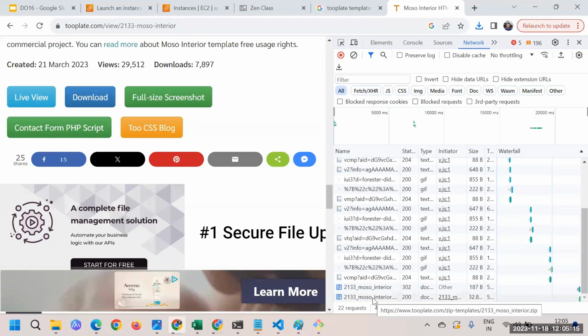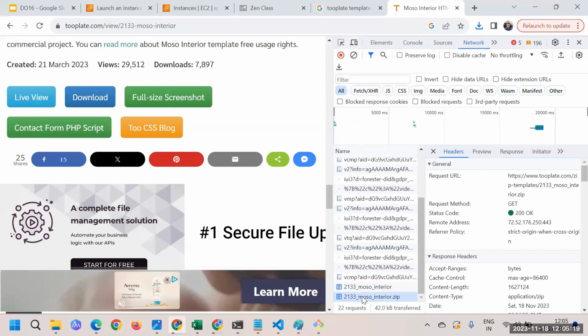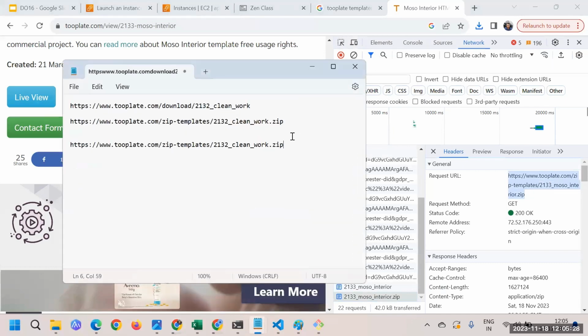Okay, but here you can see this is the zip file we have. Just click on this zip file. As soon as you click on it, here you have the URL. Just copy this URL and paste it in a notepad. This is the real source URL of the zip file for that particular file.